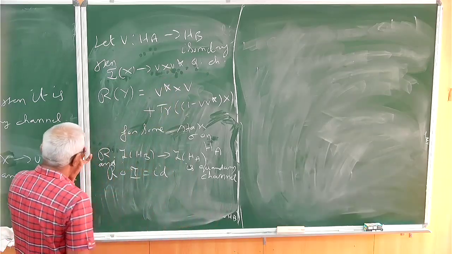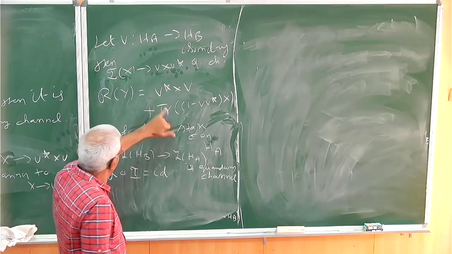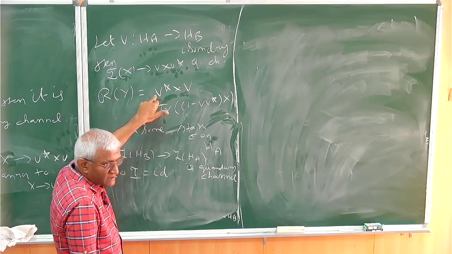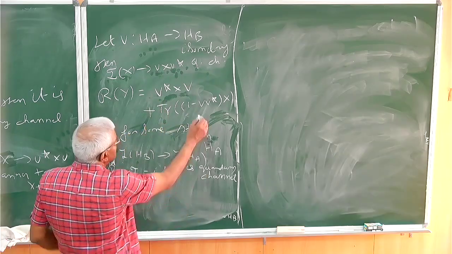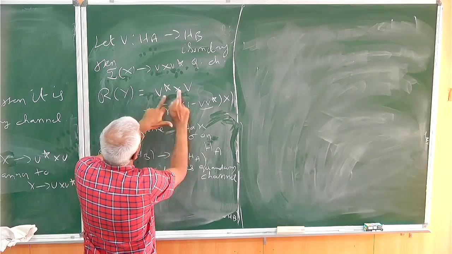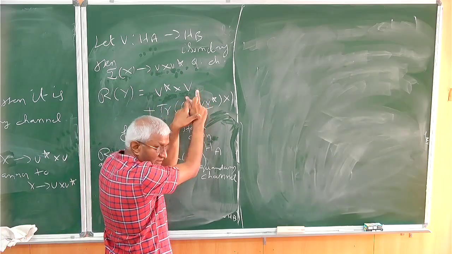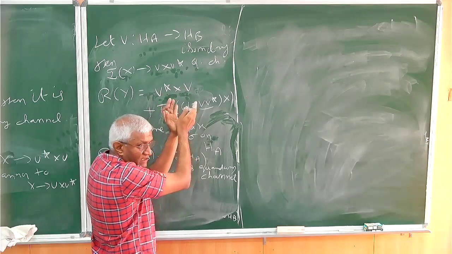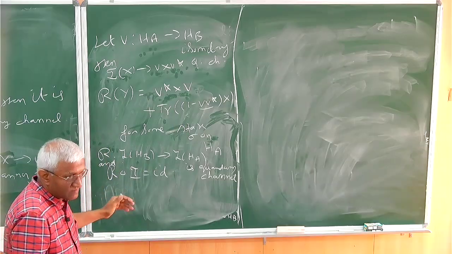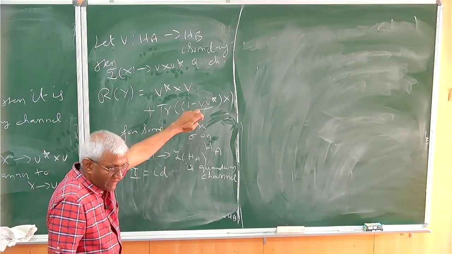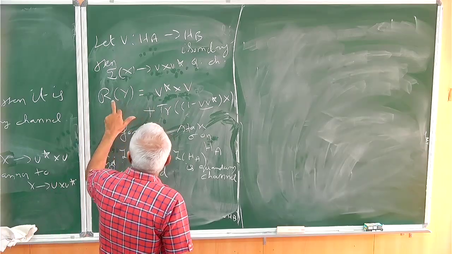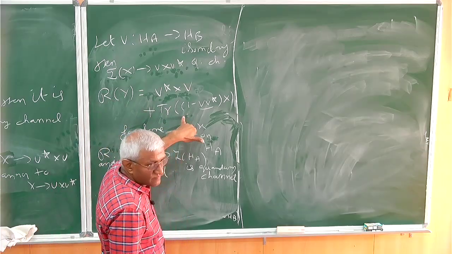Okay. But you can't apply V star and get this V star X V, this will not preserve the trace. This will reduce the trace. So you add something. The reason is V V star is a projection. If we take the trace of this, that will be trace of X V V star, which is a projection, strictly less than 1 if it is an isometry. So that will reduce the trace. I mean, it will be less than the trace of X. Okay, traces are positive, so you can talk about it. So you add this.